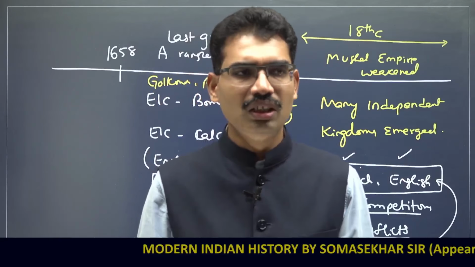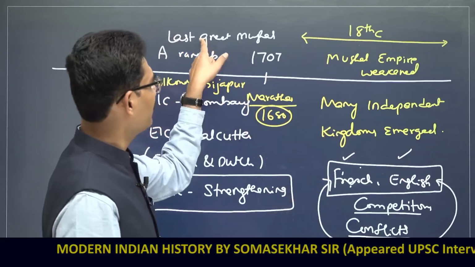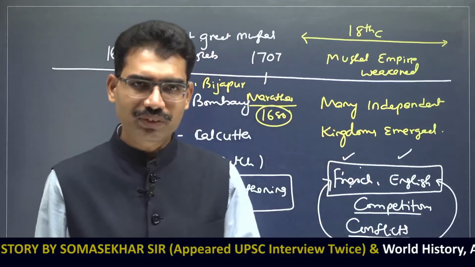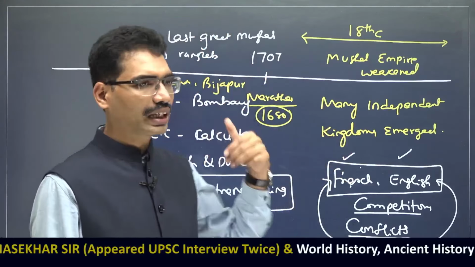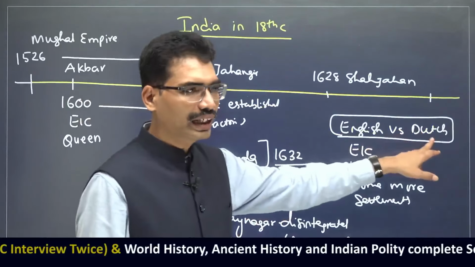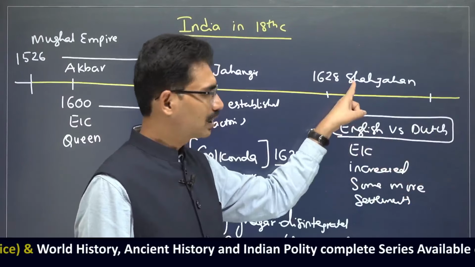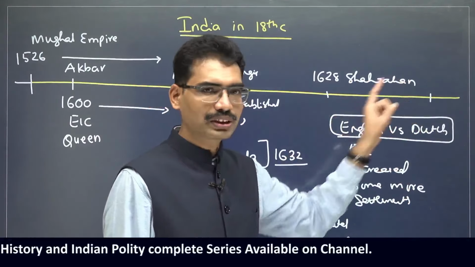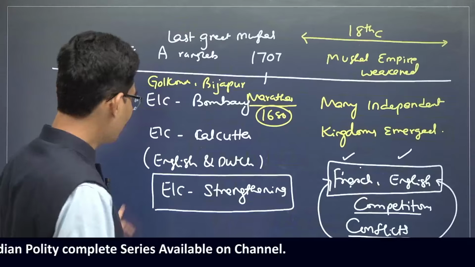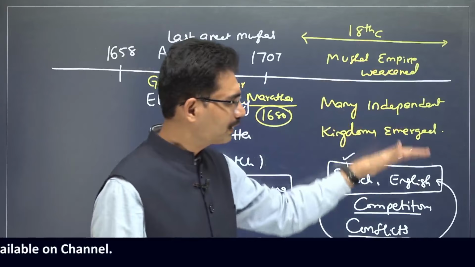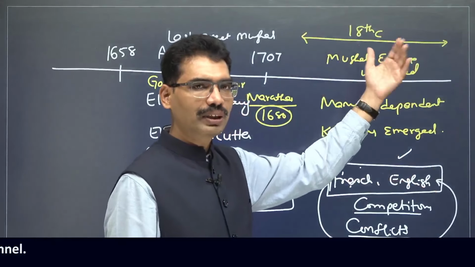Do you see now? Earlier, if anything happened like this, they were going to be punished. In fact, when the Portuguese were trying to create trouble in the Bengal region, Shah Jahan punished them. Do you see? Shah Jahan punished them. When the English were creating trouble in Bengal, Aurangzeb punished them. Now what is happening here? Now Aurangzeb is not there. So many kingdoms are there.